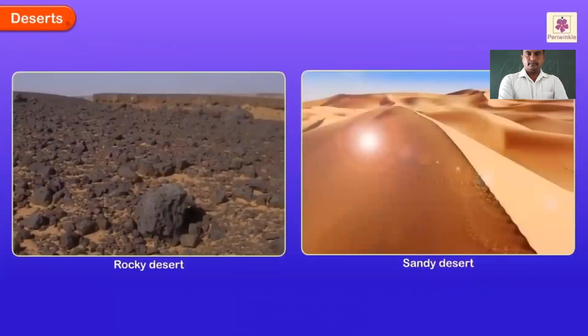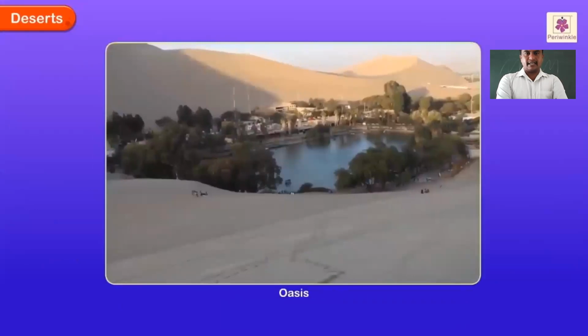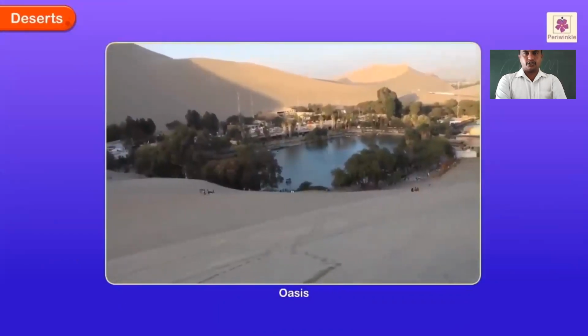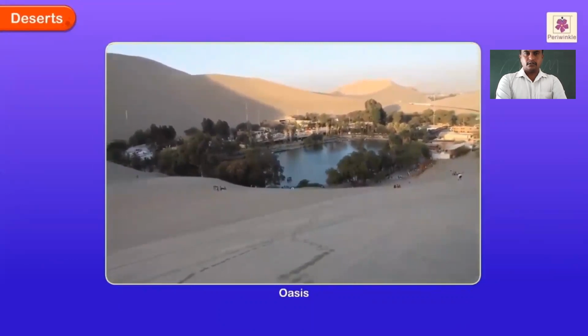Here are some other types of desert. There's a rocky desert and a sandy desert. This is the Atacama Desert, and it is the world's driest desert. It gets the least rain. Here's an oasis, which is water in the middle of the desert, and that's where the animals and people go to get water if they're in the desert.